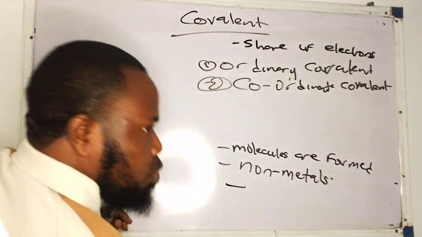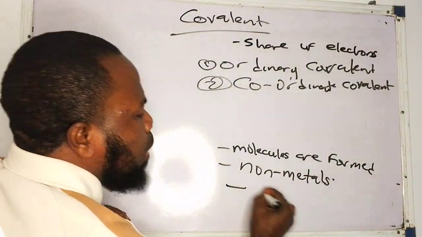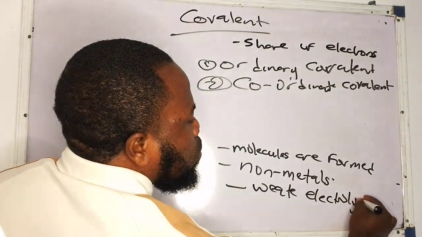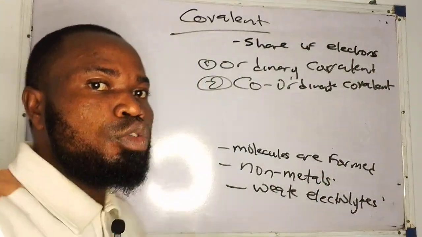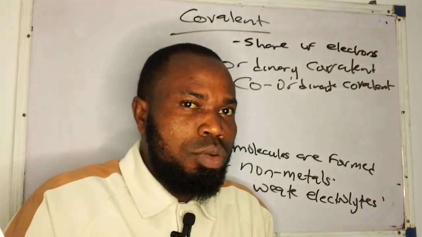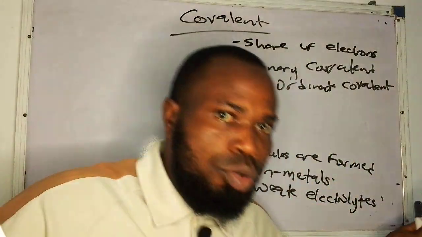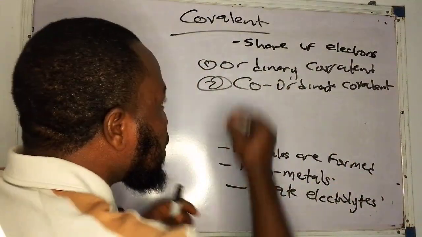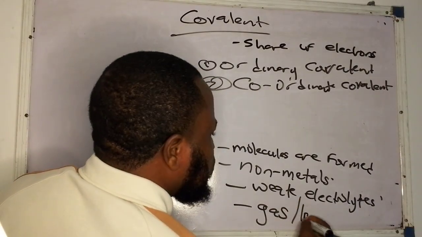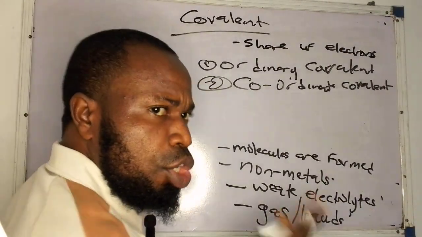Covalent compounds. Let's now go. Covalent compounds are usually weak electrolytes. So those compounds that are formed from covalent bond are usually weak electrolytes, and even some of them are non-electrolytes. You get them now. And covalent compounds usually exist in gaseous or liquid states. You get them now.